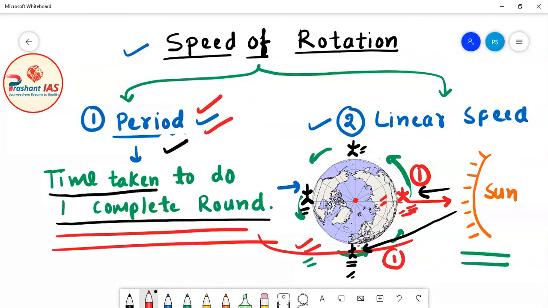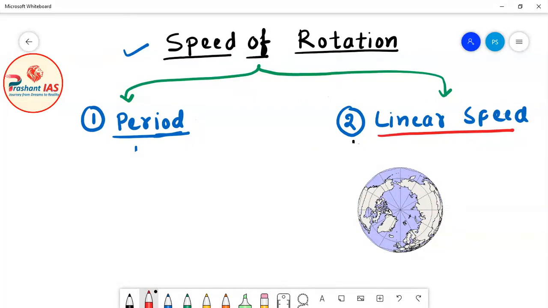Okay, so now friends, let us discuss the linear speed, that is, what is the meaning of the linear speed of rotation. For teaching you the concept of linear speed, again I will use the same diagram. Let's suppose this red dot is the pole, and this is earth. This is the polar view of earth, meaning you are viewing the earth from the pole.